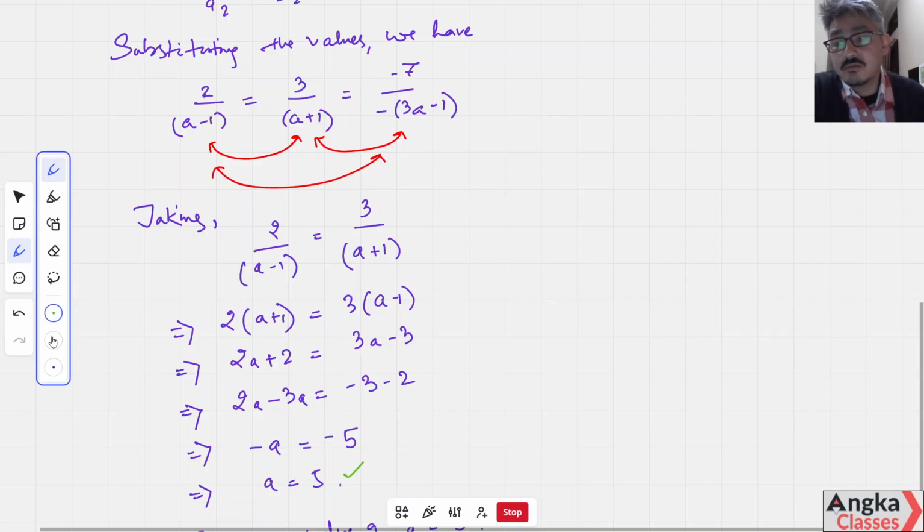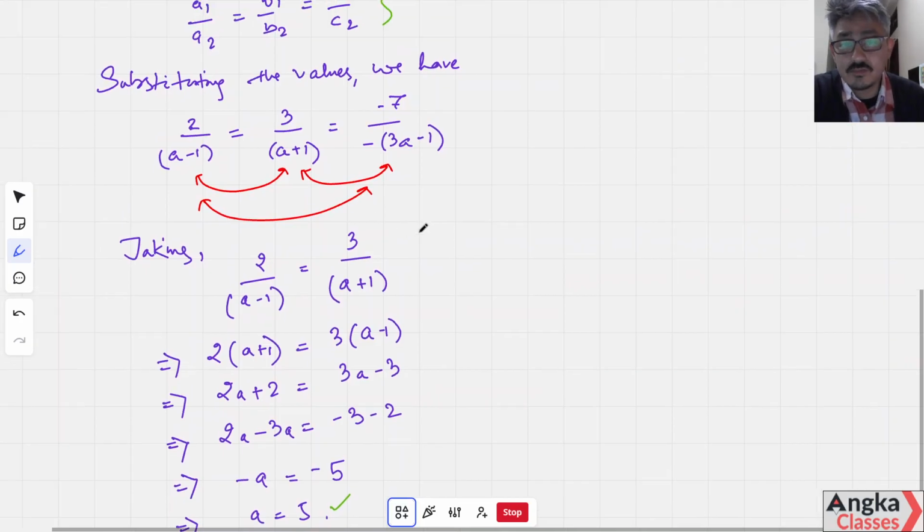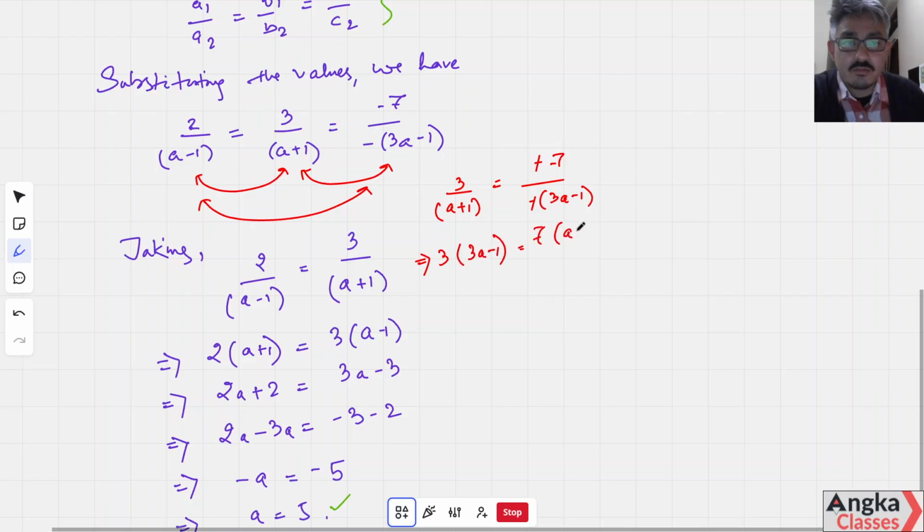Okay, let us take these two pairs: 3 upon A plus 1 and minus 7 upon minus 3A plus 1. Minus cancels out. So we have 3 times (3A minus 1) is equal to 7 times (A plus 1). So we have 9A minus 3 is equal to 7A plus 7.